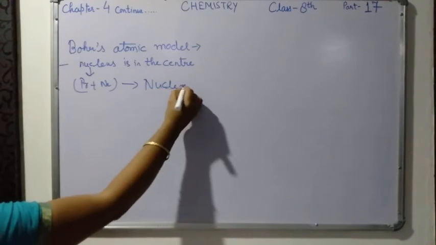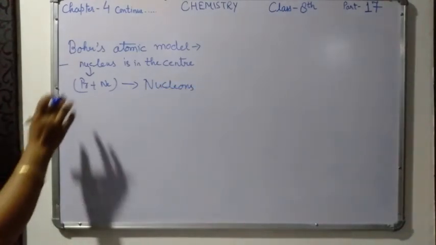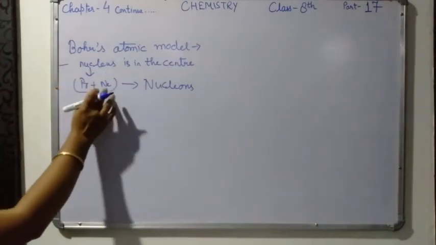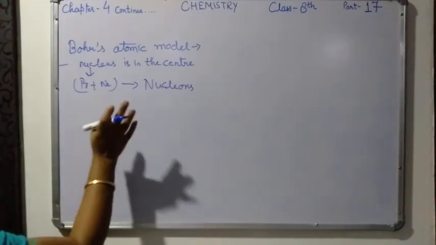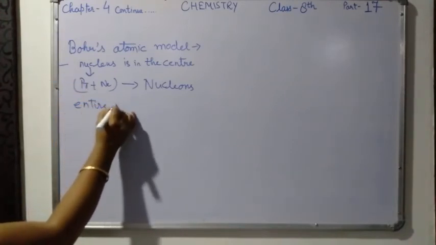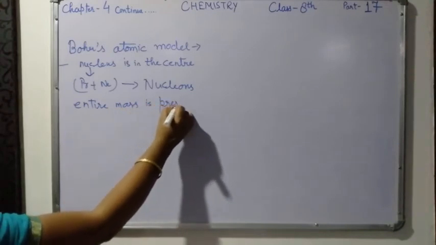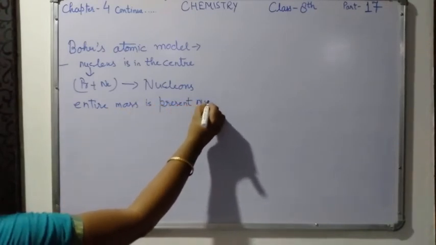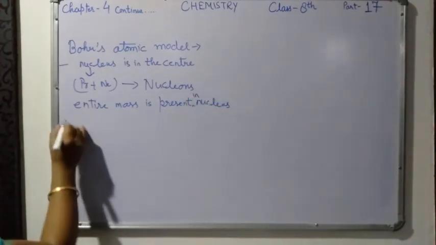So the entire mass and the positive charge of an atom is concentrated in the nucleus. He also agreed that the entire mass is present in the nucleus only.